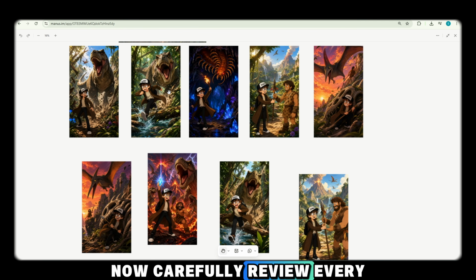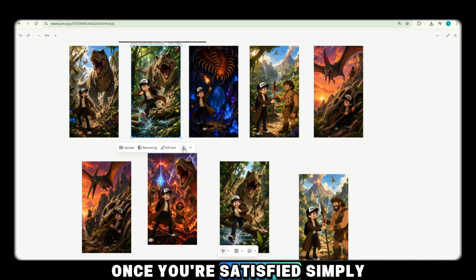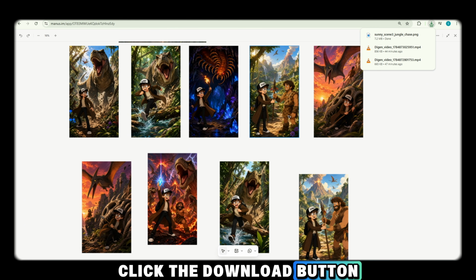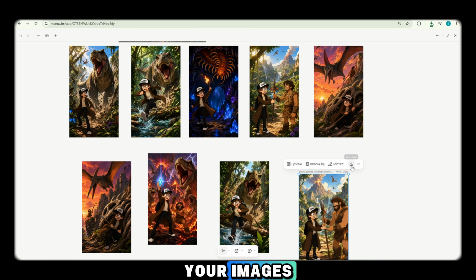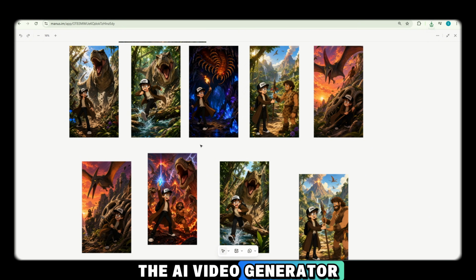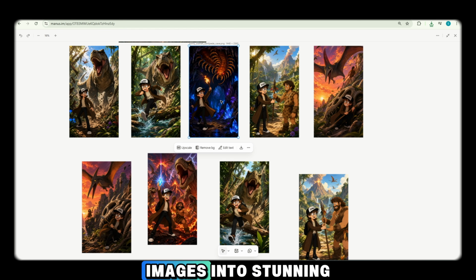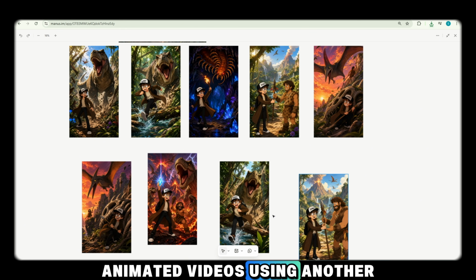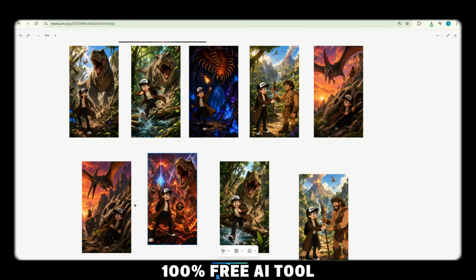Now carefully review every generated image and make sure everything looks correct. Once you're satisfied, simply click the download button and save all of your images. Because in the next step, we'll move on to the AI video generator, where we'll convert these images into stunning animated videos using another 100% free AI tool.